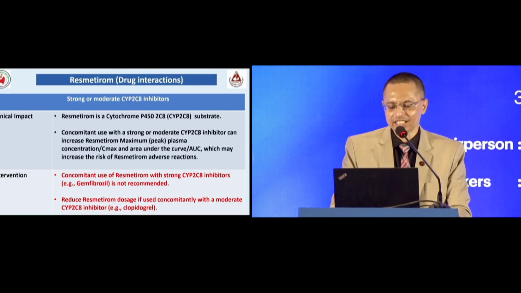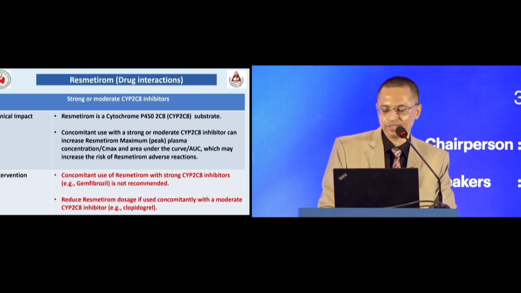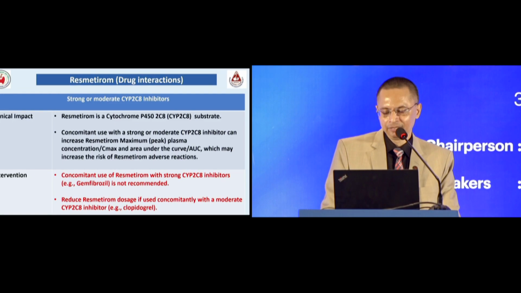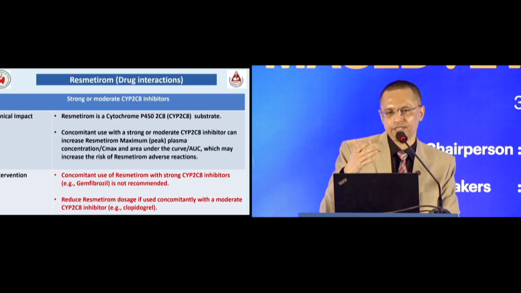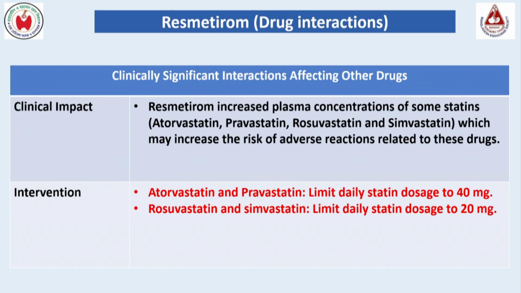There are some drug interactions. Yes, it is metabolized by cytochrome P450, so it is better to avoid it with a strong cytochrome P450 inhibitor like gemfibrozil. When the patient is getting clopidogrel, you may need to reduce the medication to avoid an increased chance of toxicity related to high concentration of resmetirom. Also, you should avoid using this kind of medication with cyclosporin.